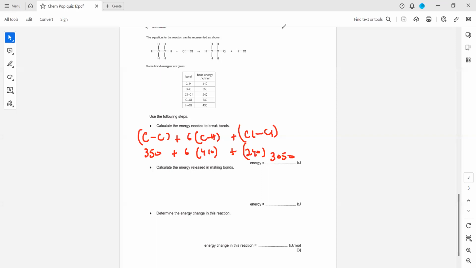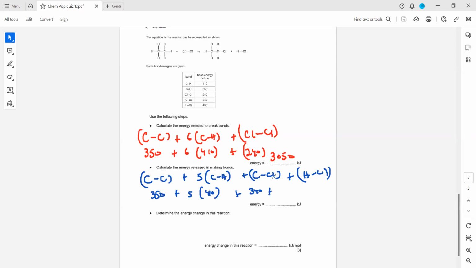Then the energy released when the bonds are forming. So bond forming: there's a carbon-carbon bond and there are 5 C-H bonds, and one C-Cl bond, carbon-chlorine, and one H-Cl bond. And we just substitute the values. For carbon-carbon, it is 350. For carbon-hydrogen, it is 410. Carbon-chlorine is 340, and hydrogen-chlorine is 430. So this will give us the bond forming energy, which is 3170.